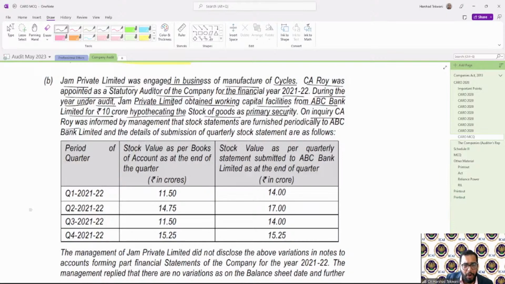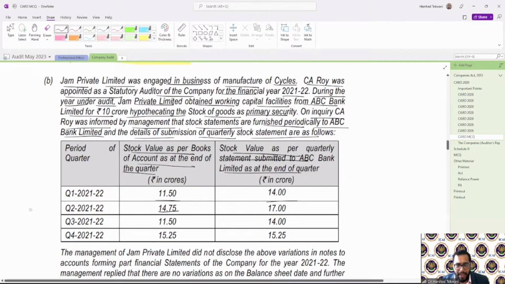On inquiry, CA Roy was informed by management that the stock statements are furnished periodically to the ABC Bank Limited, and the details of submission of the quarterly stock statement are as follows. Stock value as per books of account at the end of quarter 11.5. Stock value submitted to ABC Bank Limited at the end of quarter 14.75. So like this way for quarter 1, quarter 2, quarter 3, quarter 4, these values are given. So there has been a difference in each of the statements and books of account except for quarter 4. Okay.